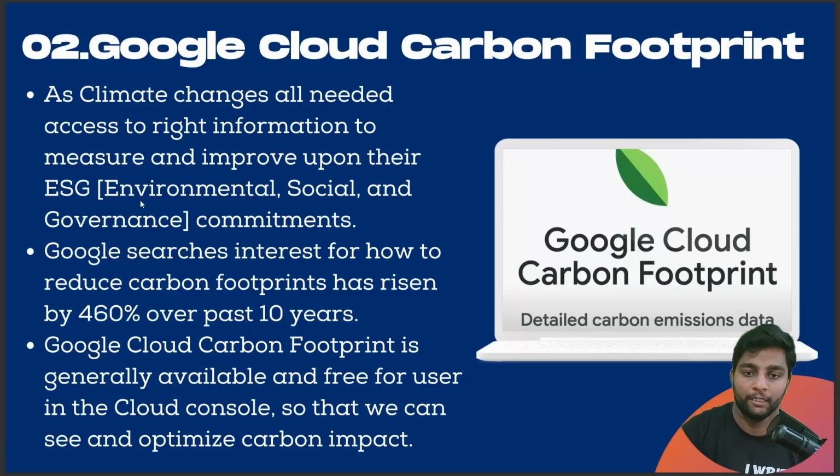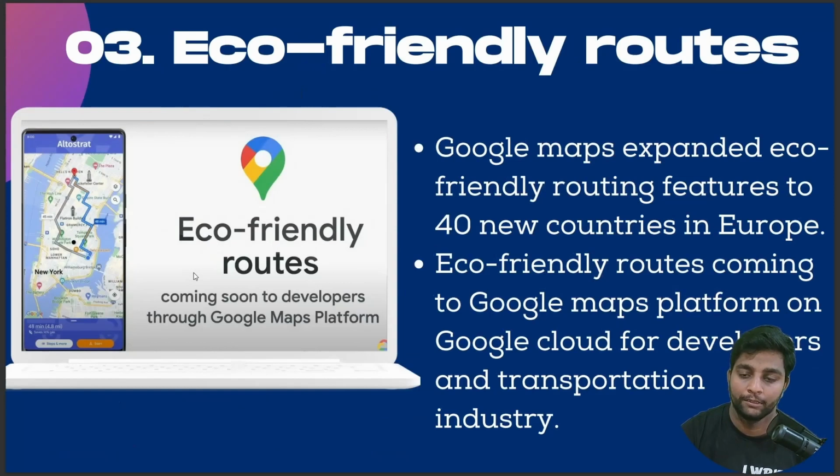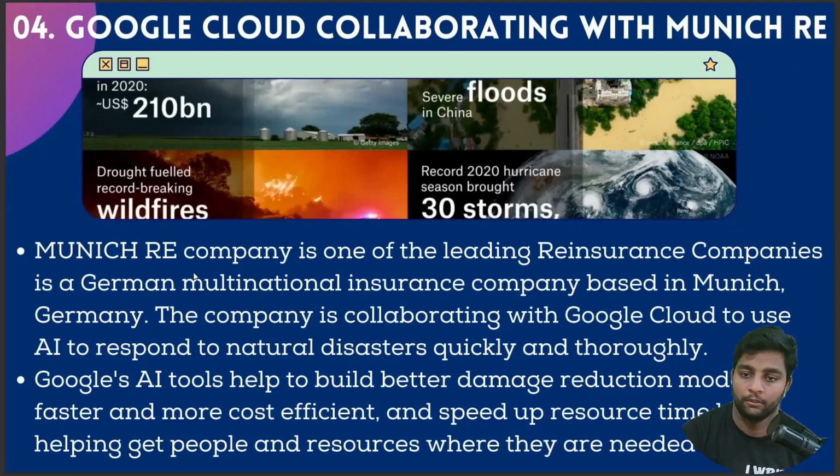And let's go with the third update now. That is eco-friendly routes. Google Maps expanded eco-friendly routes features to 40 new countries in Europe. So eco-friendly routes are coming to the Google Maps platform as well as Google Cloud for developers and transportation industries. I hope that the eco-friendly routes feature will be available for other countries very soon.